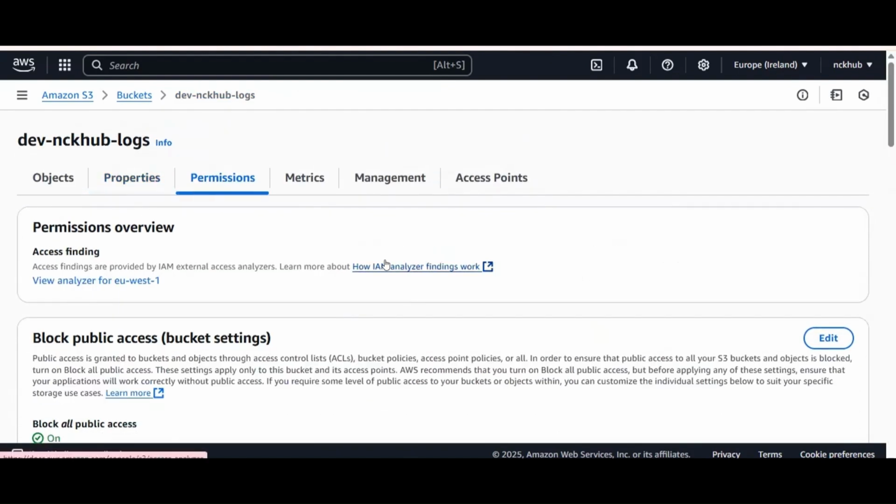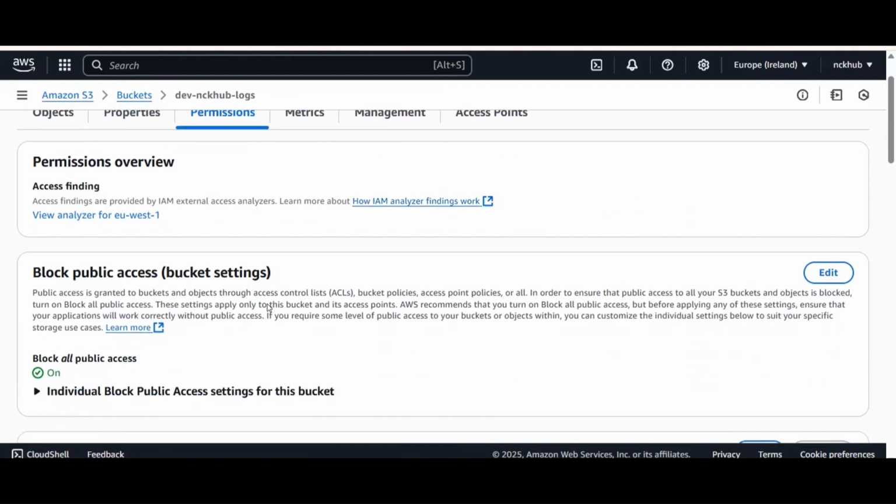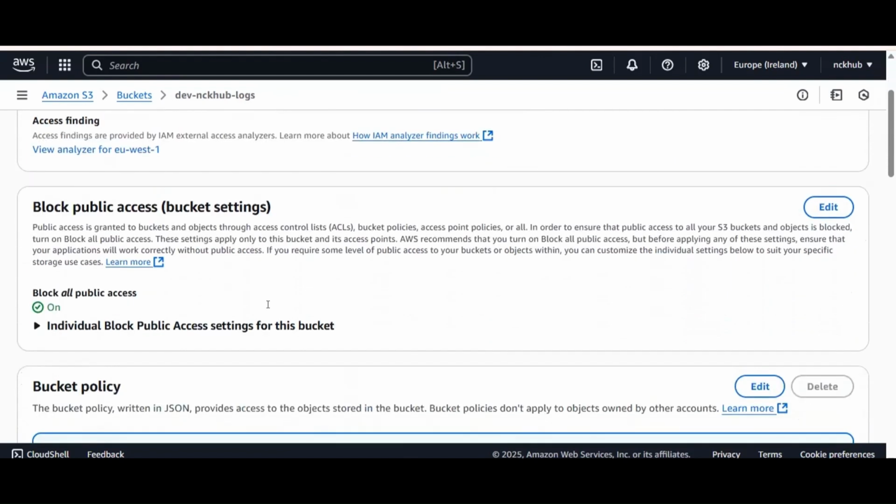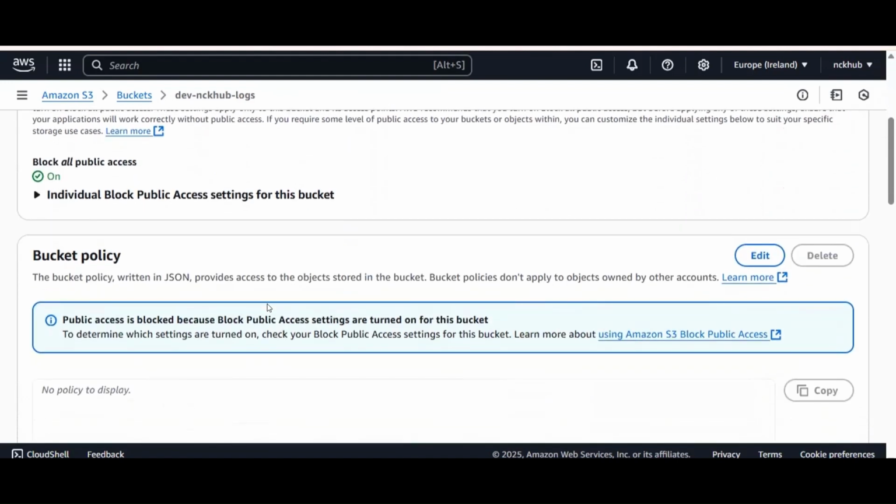Similarly, if we go to the permissions for the bucket, we can block all public access. If we block the public access, no end users or outside users will be able to access our bucket. If you are working on your project and you want to save your customer data, you can securely save your data in the bucket by not allowing outsiders. For this, you have to create certain IAM roles as well.